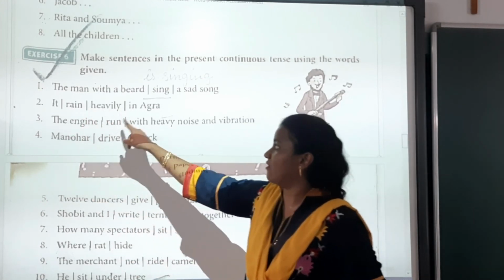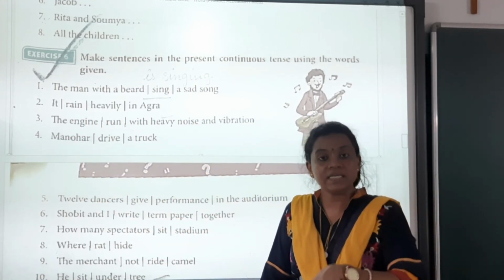It rained heavily in Agra. So it is raining heavily.